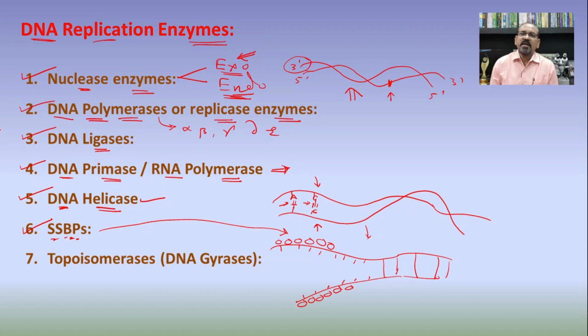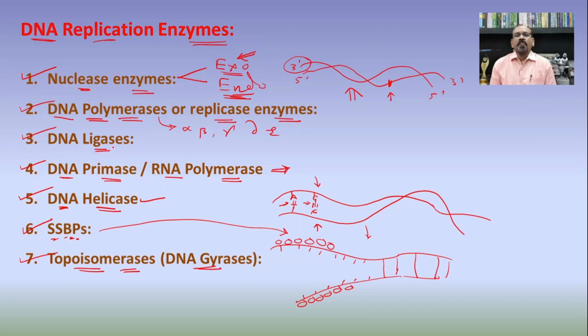In this way the single strands are maintained during DNA replication. Then the next one is the topoisomerase, also known as the DNA gyrase. This enzyme is responsible for the uncoiling of the DNA molecule.